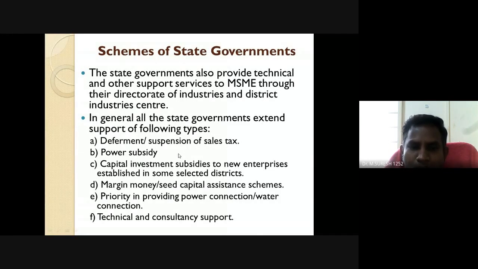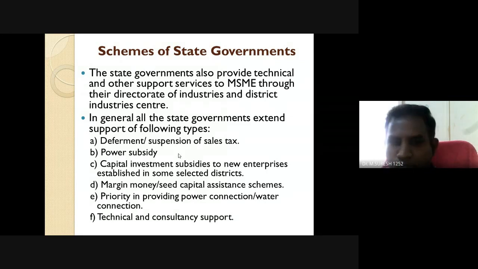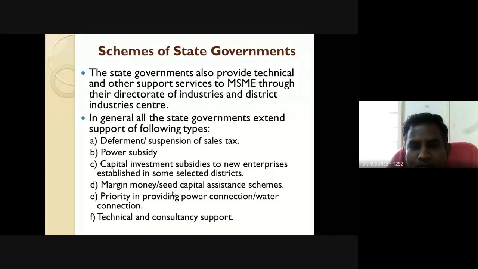The third point is capital investment subsidies to new enterprises established in selected districts. Then margin money or seed capital assistance schemes are also provided by the state government, as well as priority in providing power connections, water connections, everything.